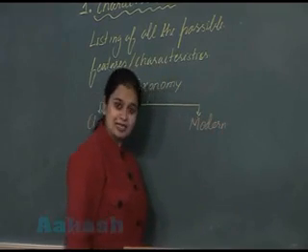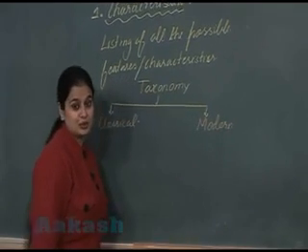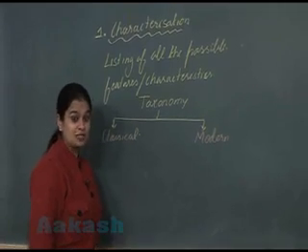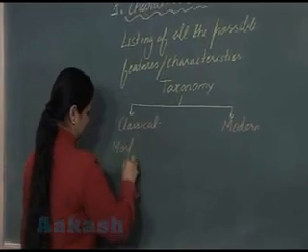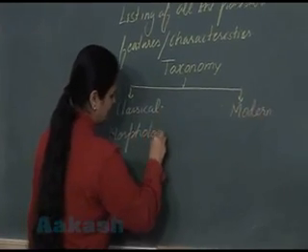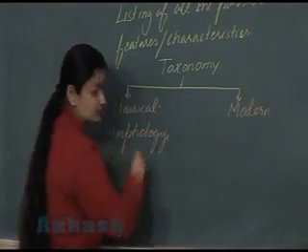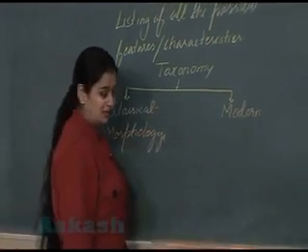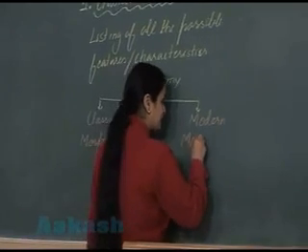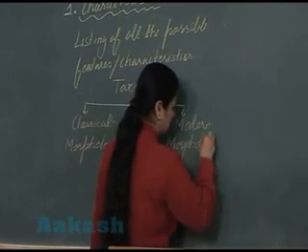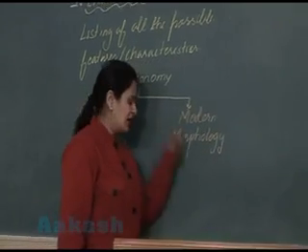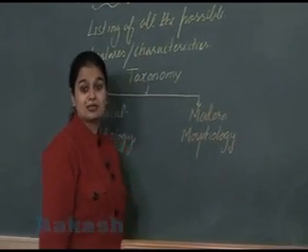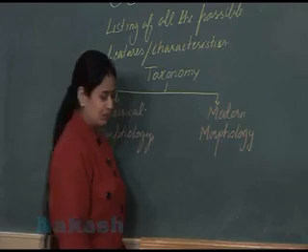In classical taxonomy, the features utilized involve only morphological characteristics, only morphology. In modern taxonomy, morphology is utilized, but along with the morphology, several other characteristics are also included.